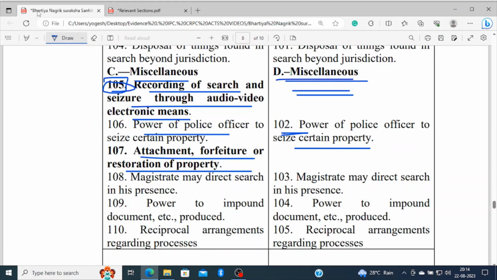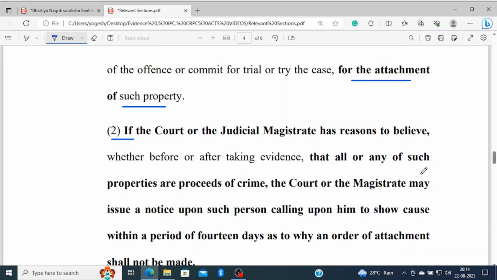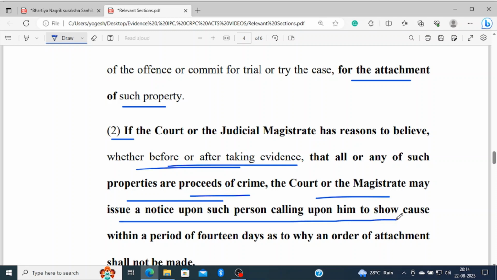It has a sub-part 2 also, and it says that if the court or Judicial Magistrate has reason to believe, whether before or after taking the evidence, that all or any of the properties are proceeds of crime, the court or magistrate may issue a notice to the person, calling upon him to show cause within a period of 14 days why an order of attachment shall not be made.